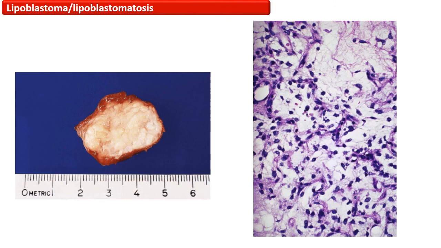On the left, this gross picture of the lipoblastoma is showing the lobulated appearance, and it is mucoid in appearance. While on the right, this is a photomicrograph of the lipoblastoma, which is showing resemblance to the myxoid liposarcoma.